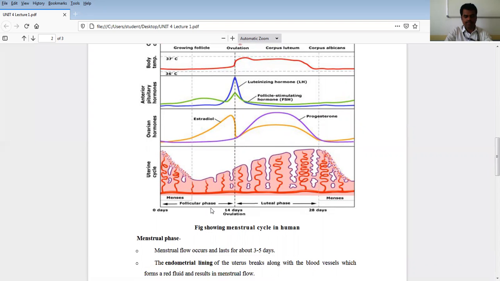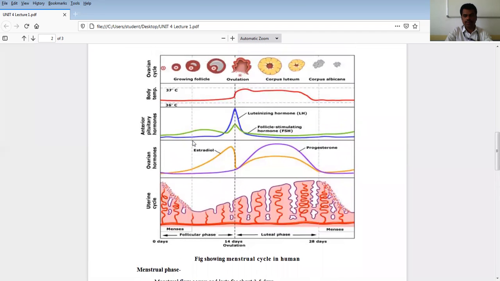So in this follicular phase, what are the changes that take place in the uterine cycle, and what are the hormonal changes that take place in the ovary and anterior pituitary? The pituitary gland is a master gland which plays a very important role. All the signals for the endocrine system are passed from the anterior pituitary gland, which again triggers the production of various sex hormones, or the reproductive cycle controlling hormones.